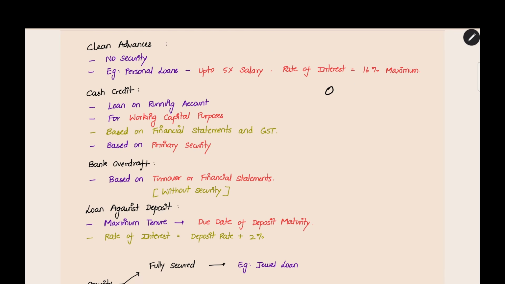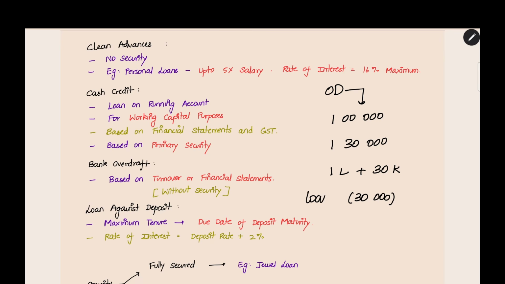Next, overdraft. Bank overdraft is a common facility. If you have a balance of, for example, 1 lakh in your current account, they give you a facility that you can withdraw up to 1 lakh 30,000. You can withdraw 1 lakh and along with that an extra 30,000. This 30,000 will come as a negative balance in your account. This is like overdraft. You can overdraw from the account more than the balance which you have. This will be considered as some kind of loan.